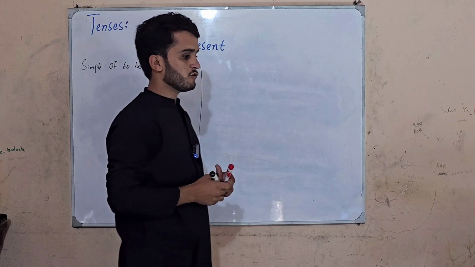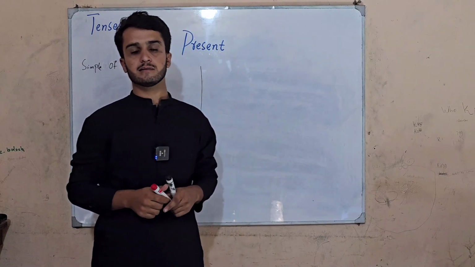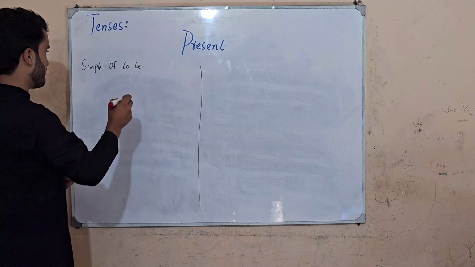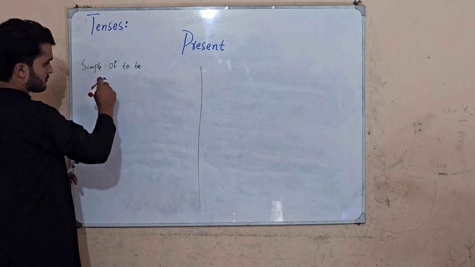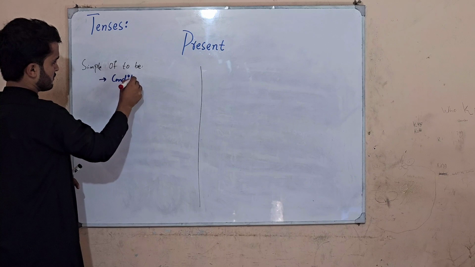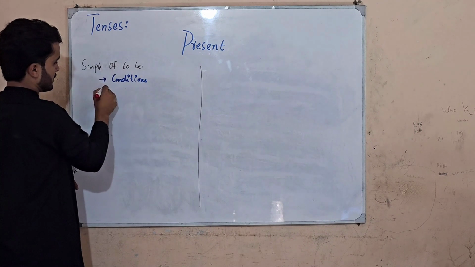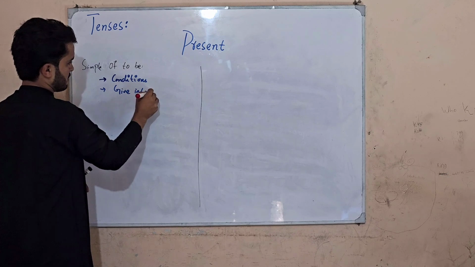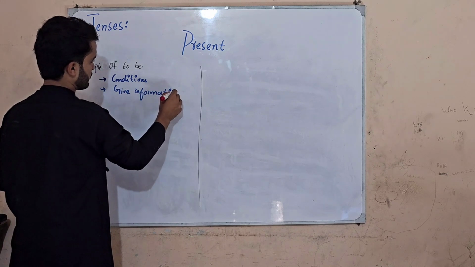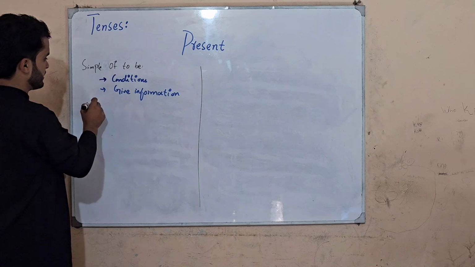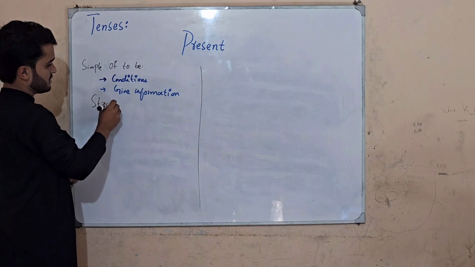As you know, the of to be tense shows the existence, but we can add further information in it, that it discusses the condition and gives information. Now we will go forward to its structures first. What is the structure of the simple of to be tense? Then we have three structures.